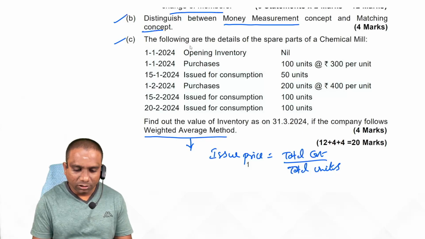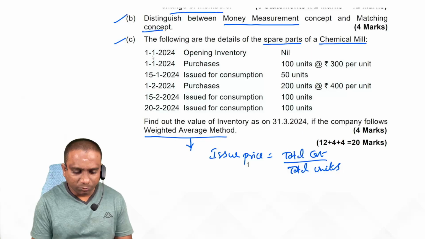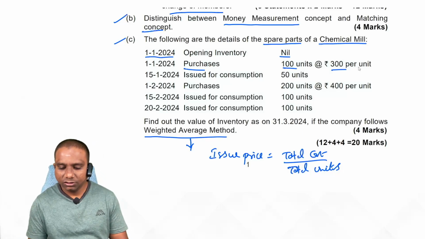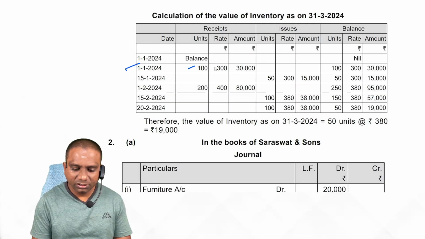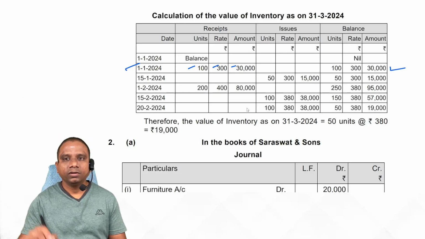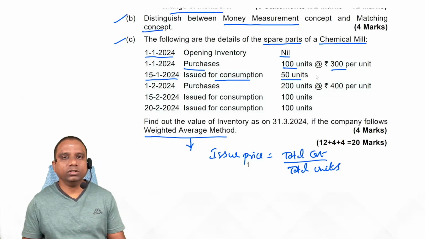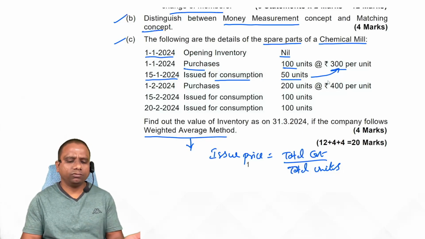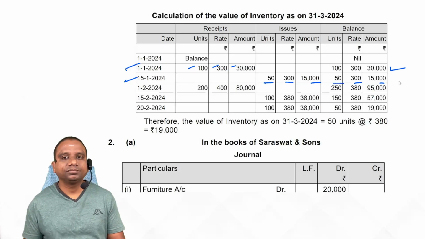Now look at the first one. The following are the details of the spare parts of a chemical mill. Here, try to observe the chronological order. On 1/1/2024, opening inventory nil. Next, purchases 100 units at 300 per unit. You get 100 units purchased, 30,000. Balance is 100 units at 300 per unit, 30,000 rupees. Next one, 15/1/2024, issued for consumption 50 units. Out of 100, we issued 50. Here we take the issue price directly as 300 rupees because we don't have any other issue price now.